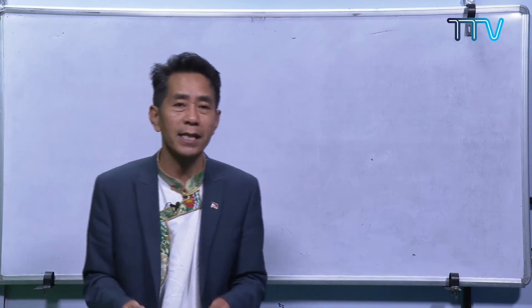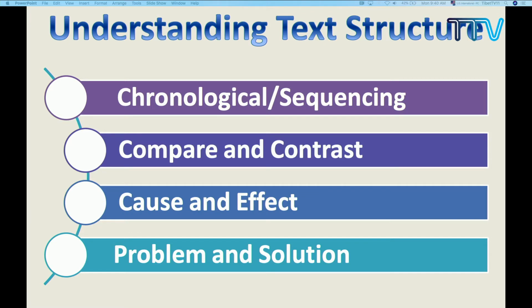And the third one is cause and effect. Some of the texts, according to the idea, the writers write their passage by using this particular structure, which is called cause and effect.